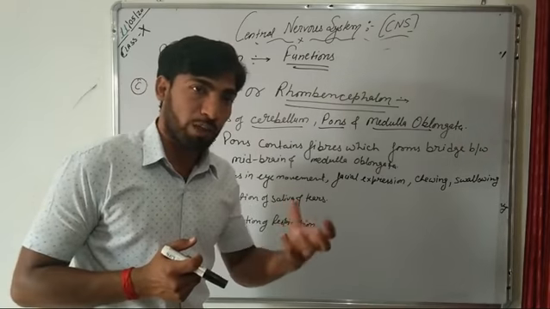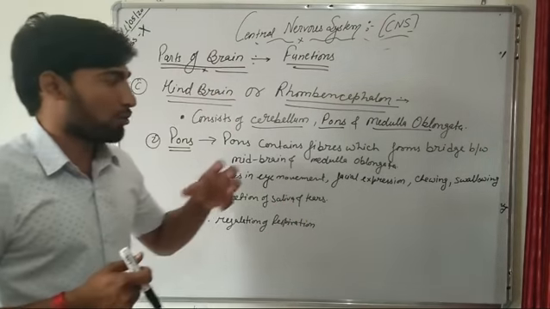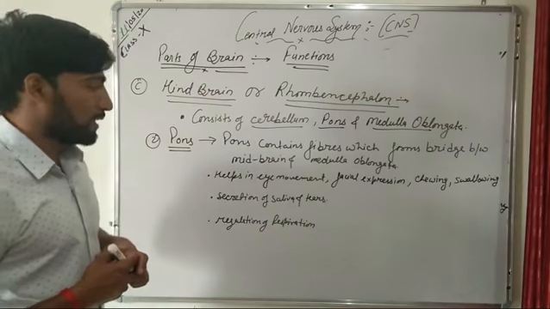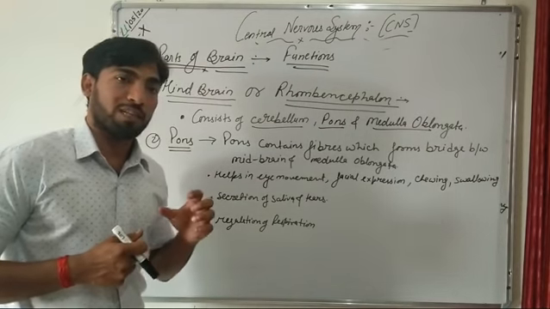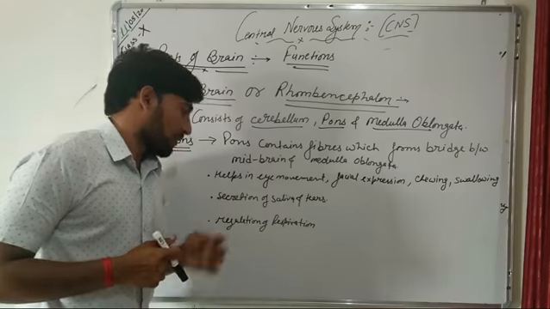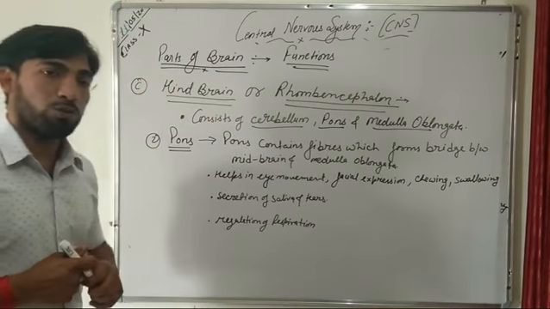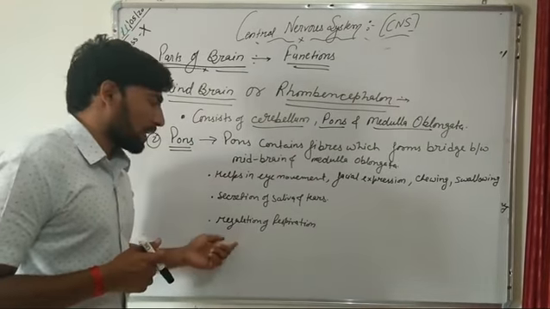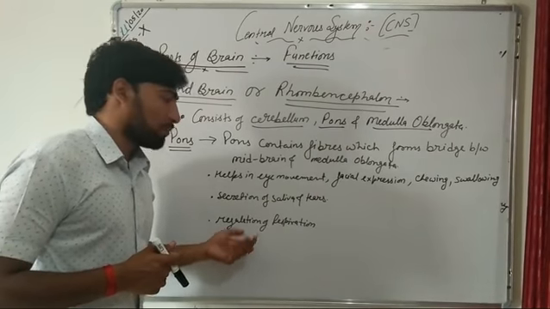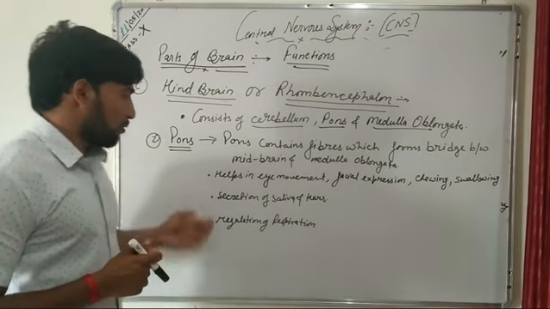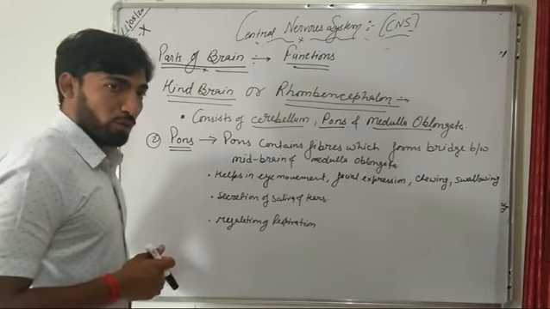It helps in the chewing process. It controls the swallowing process, and it is responsible for controlling the secretion of saliva and tears. Further, this pons also plays an important role in the regulation of the respiratory process, or respiration. So all these are the functions of our pons.